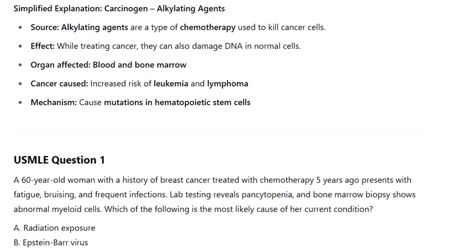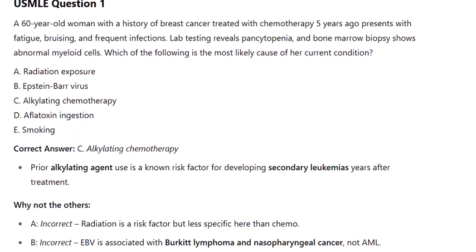USMLE Question 1. A 60-year-old woman with a history of breast cancer treated with chemotherapy 5 years ago presents with fatigue, bruising, and frequent infections. Lab testing reveals pancytopenia, and bone marrow biopsy shows abnormal myeloid cells. Which of the following is the most likely cause of her current condition?